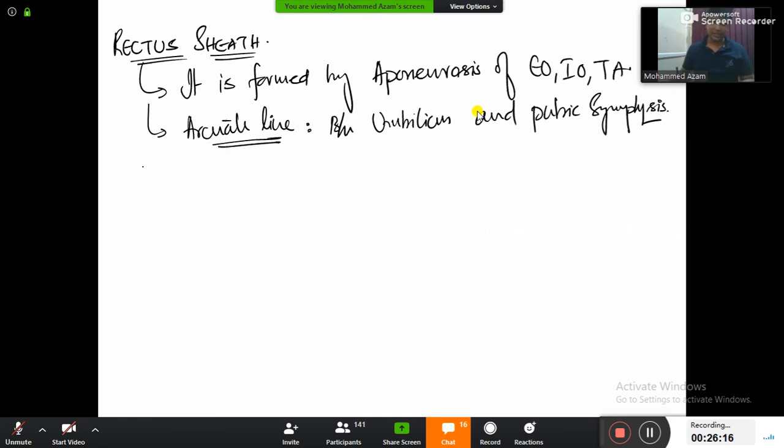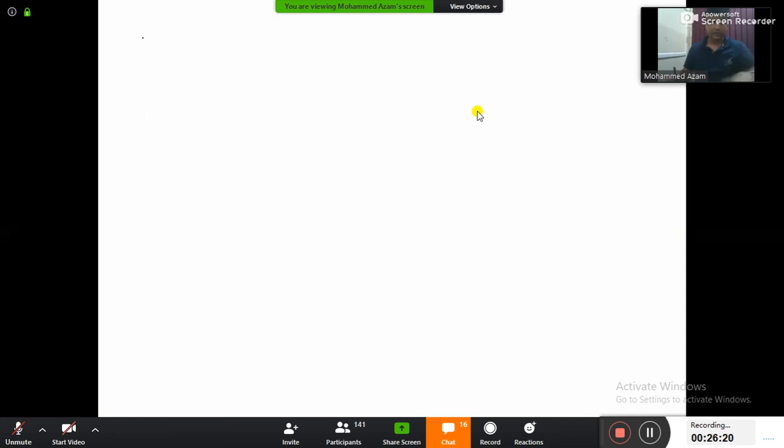Please write down the side heading here as boundaries of rectus sheath. And the first heading you write down there as above arcuate line.